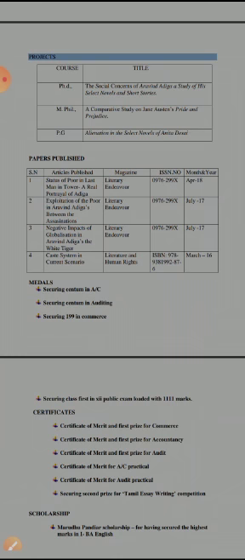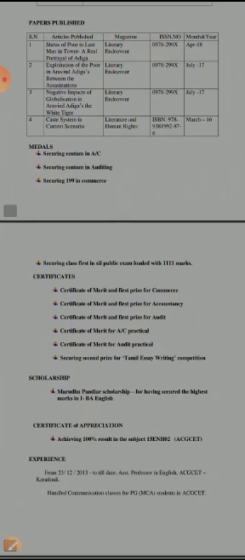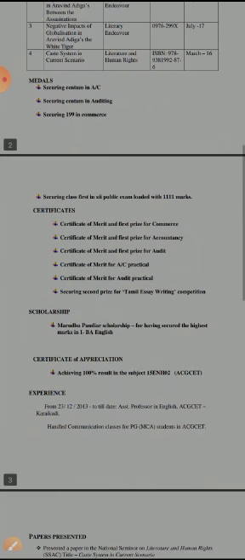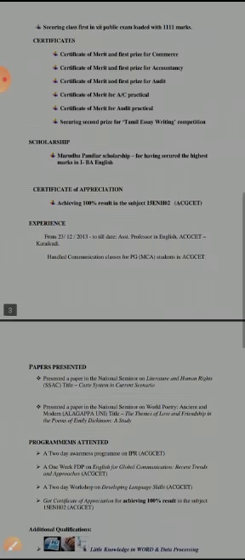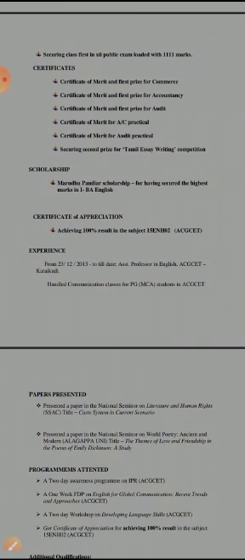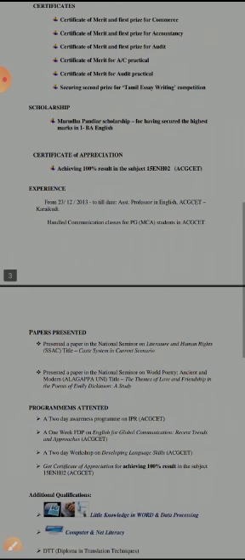All these things you can write here. And then medals, if you have got any medals you can write here. And if you got a merit certificate, or a scholarship, or an appreciation certificate, you can write here.